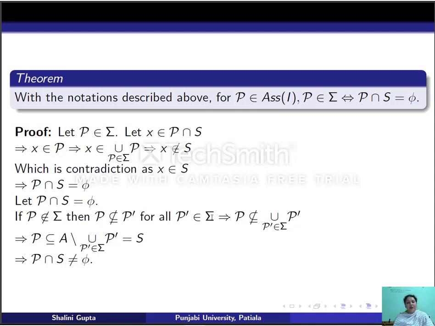Now, by the prime avoidance lemma, P is not contained in the union of P' in sigma. This means P is contained in the complement of this, which is S. This means P intersection S is not empty, but we assumed that P intersection S is empty. So we get a contradiction because we assumed that P does not belong to sigma. Therefore P belongs to sigma. So we will be using this theorem again and again.